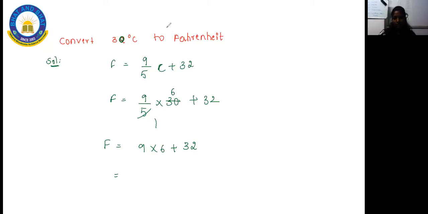One second. Now what will you do in the next part? 9 sixes are 54, plus 32. You are going to add 32 plus 54, and that will be equal to 86 degrees Fahrenheit. So when I convert Celsius into Fahrenheit, I got the answer as 86 degrees Fahrenheit.